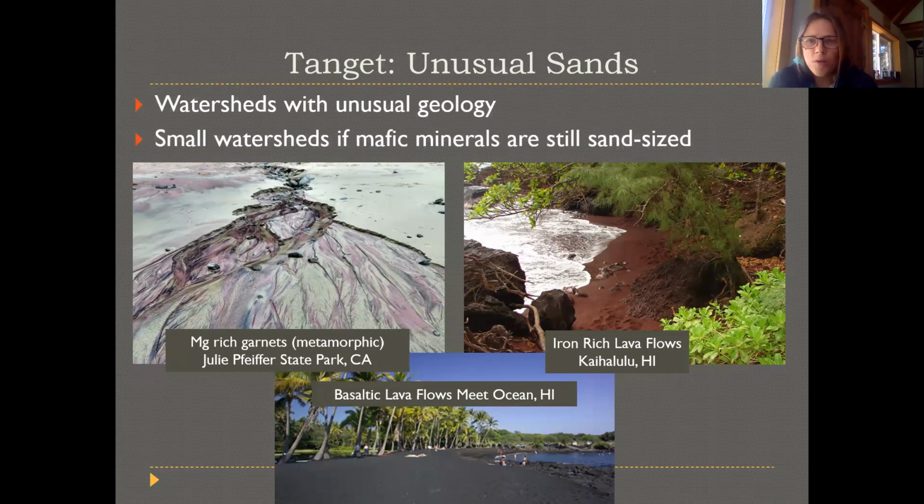And then a student a couple semesters ago was asking me about this interesting beach in California in Julia Pfeiffer State Park, which is down in the Big Sur on the Central Coast. I had not been there, but I looked it up, and basically they have this purple sand on the beach that's created from these purplish colored garnets that are in these metamorphic rocks that exist along that particular watershed. So maybe you'll go visit there someday.